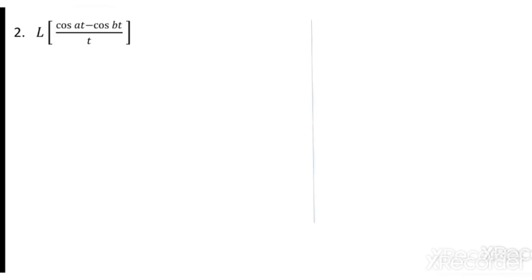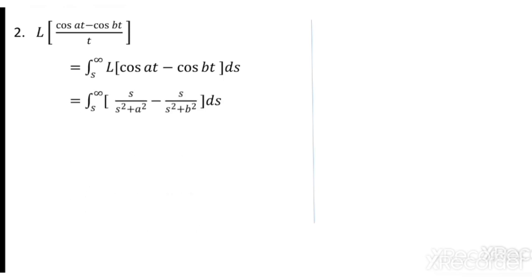So let me take one more: cos a t minus cos b t by t. Again the same rule we have to apply. Find the Laplace transform of cos a t minus cos b t. Once you get that, integrate it between the limit s to infinity. So here we have s by s square plus a square minus s by s square plus b square. So Laplace transform of